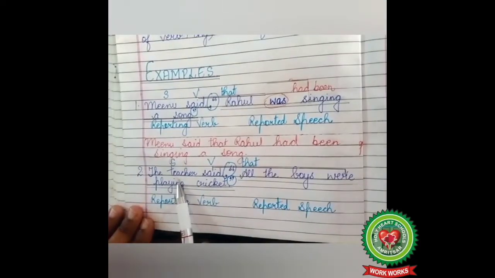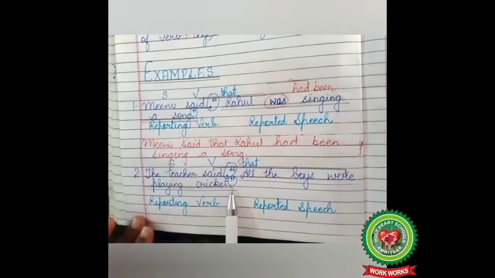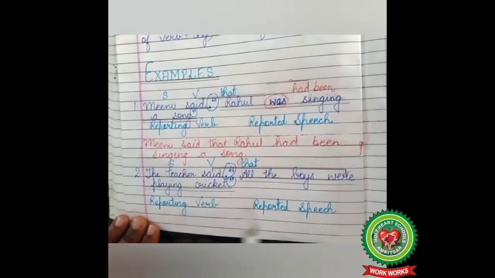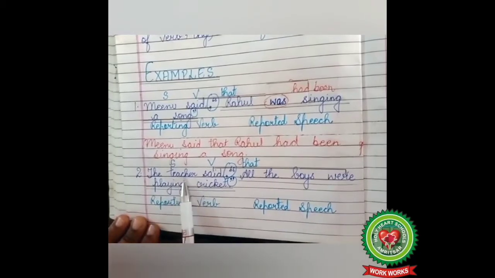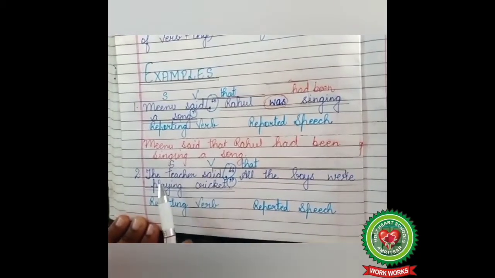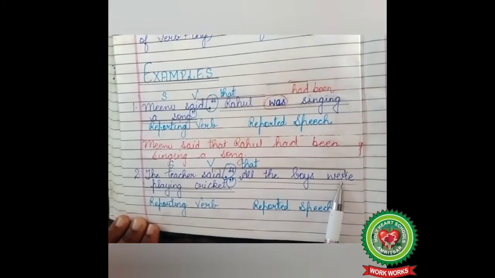Look at example number 2. The teacher said, comma, inverted comma start, all the boys were playing cricket. Full stop, inverted commas close. The teacher said, reporting verb, all the boys were playing cricket, reported speech. Who? The teacher, so subject. Said, action word, so verb. The teacher said, reporting verb is in past tense, so the tense of the reported speech will change. All the boys were playing cricket.